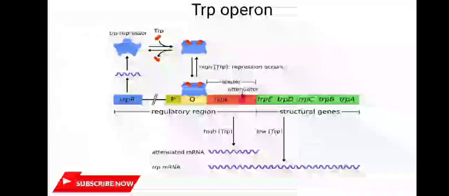This is the general trp operon. We have the trpR gene, from which the trp repressor is synthesized. Now tryptophan binds to the trp repressor, and this binding of tryptophan to the trp repressor occurs when we have a high content of tryptophan in the cell. So repression occurs and it binds to the operator site. Now this trp operon is expressed, that is turned on, when the tryptophan levels are low, and it is repressed, that is turned off, when they are high.